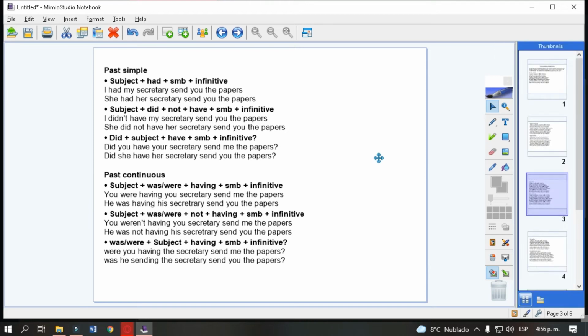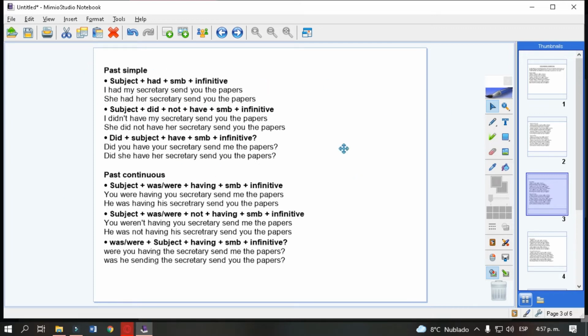Okay, past tenses. Yes, similar to the previous causative verbs. We need subject plus had, which is the main verb in the past, somebody to do the action, and the action in infinitive. I had my secretary send you the papers, or she had her secretary send you the papers.